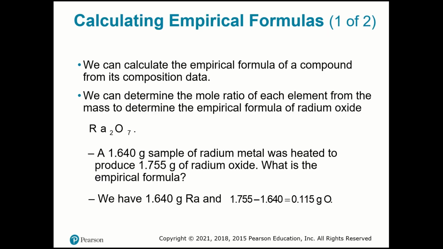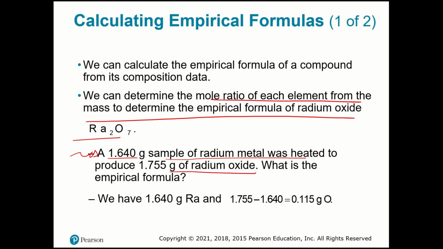So how are we going to know how to work with the empirical formula? Actually, we can calculate the empirical formula of a compound from its composition data. We can determine the mole ratio of each element from the mass. For example, for radium oxide: a 1.640 gram sample of radium metal was heated to produce 1.755 grams of radium oxide.